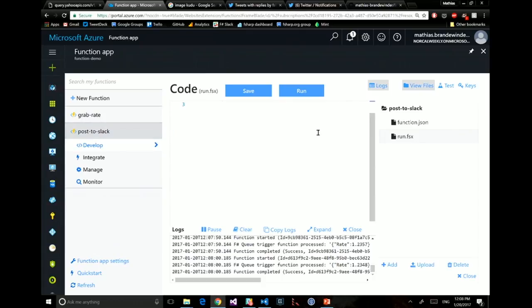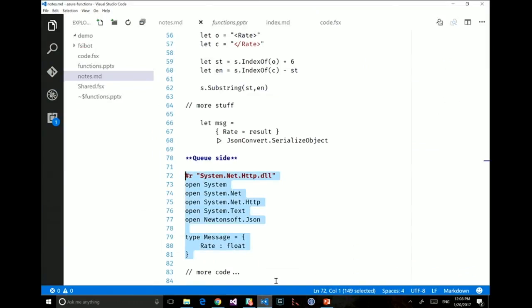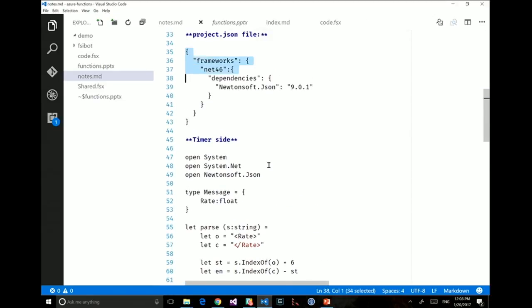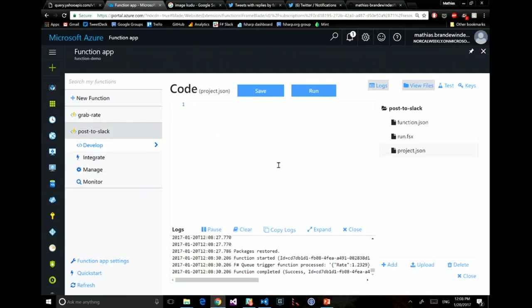Let's go to post to Slack. Let's go to this guy. Actually, I need to also add the project JSON. I forgot that. So let's add project.json. Let's copy my project JSON. Oops. So that the other side of the pipe can also use JSON.NET.